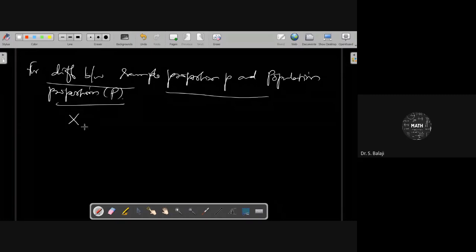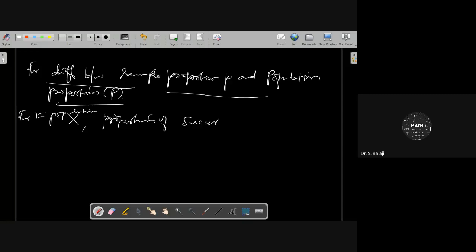For that population, capital X, the proportion of success is capital P. This implies that capital X follows a binomial distribution with n trials, where the proportion of success for the population is capital P. Then you can say that capital X follows B of n comma P, a binomial distribution.